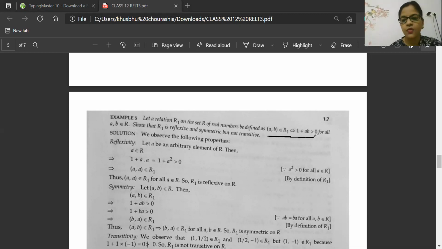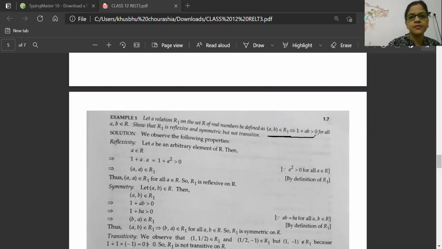Fine. Now listen, beta. One more time, I'm telling you the question. Now listen. (a, b) belongs to R1 relation. Any relation R1 is there. Now what they're asking from you is that if (a, b), an element, is belonging to R1, then always 1 plus ab, the product of a and b, will be greater than 0 for all a, b belonging to the set of real numbers.